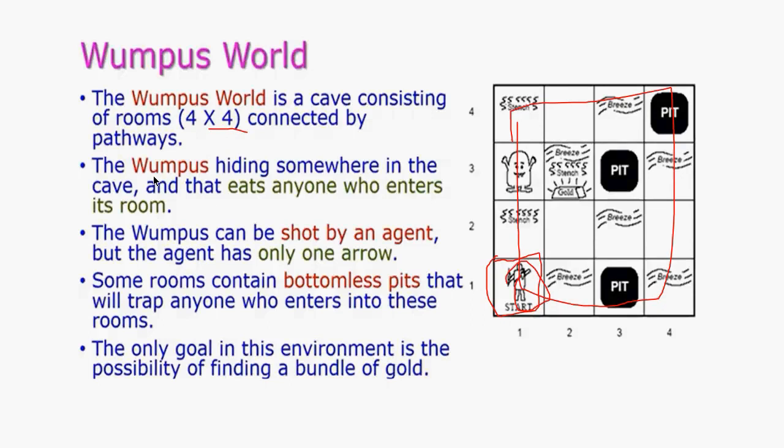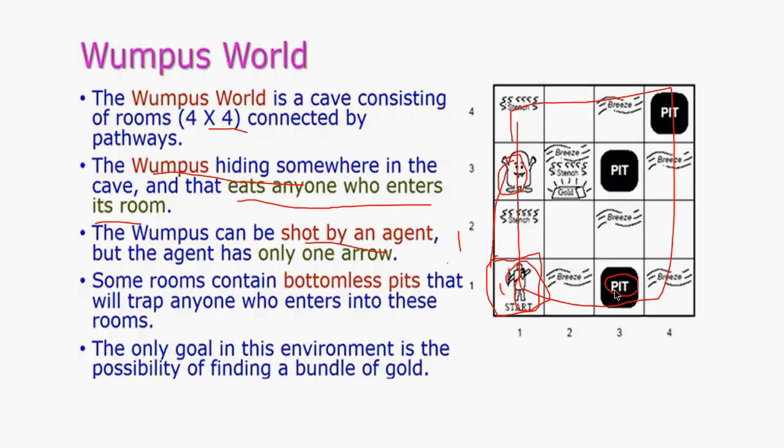Okay, and the Wumpus is hiding somewhere. The Wumpus is nothing but the monster. Okay, somewhere in the cave, and it eats anyone who enters the room. So if the agent goes directly to the Wumpus, it'll eat him. The Wumpus can be shot by the agent. The agent is going to have one arrow which can shoot the Wumpus. Okay. Some rooms contain a bottomless pit. So there are certain conditions. See, some rooms contain something called a pit.